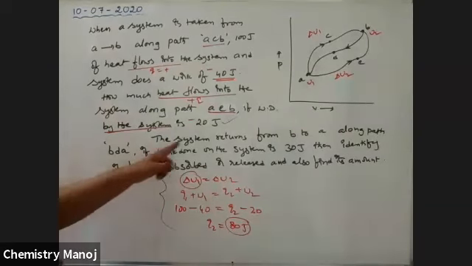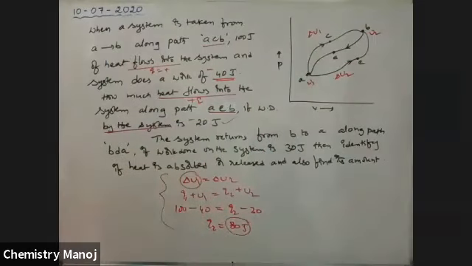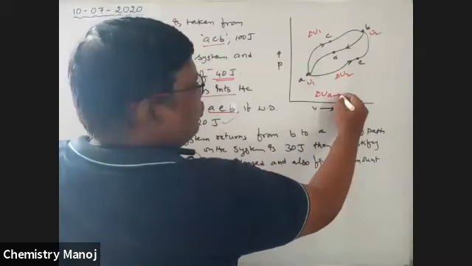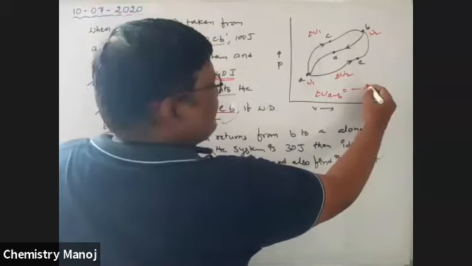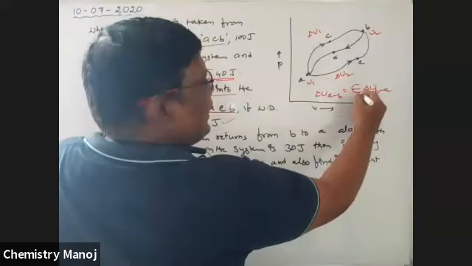Now, the system returns from B to A. Therefore, delta U from A to B is equal to minus delta U from B to A, because it is a state function.